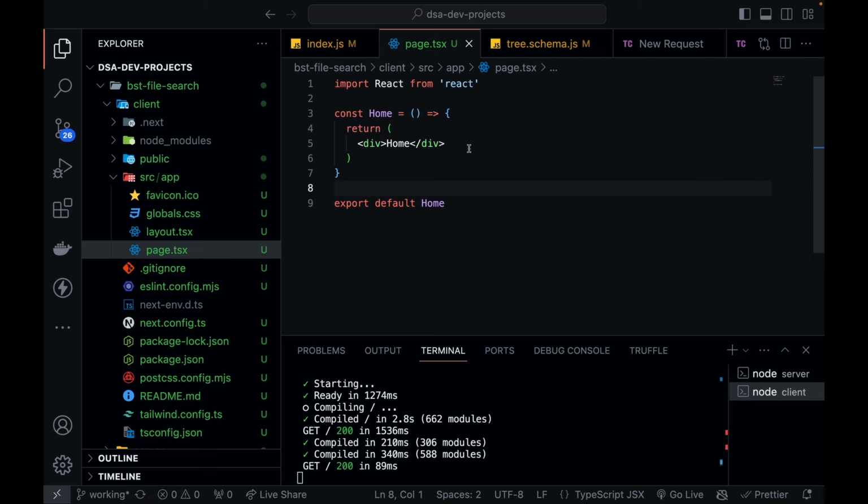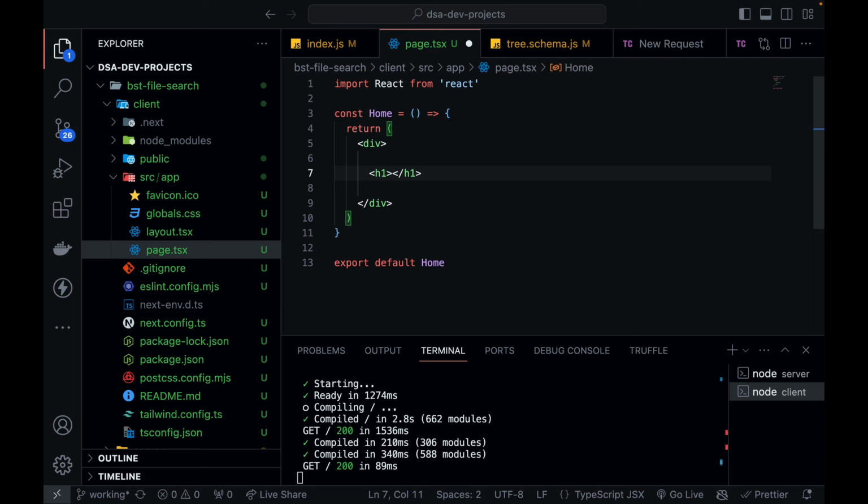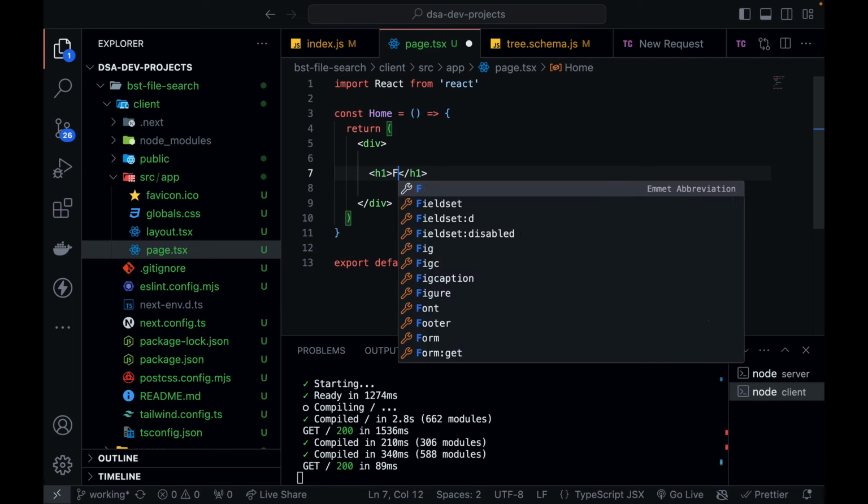Okay, so what I'm going to do is I'm going to create a div. That is totally fine. And inside this div, let's remove this. The first thing that I'm going to write inside this parent div is an h1 tag. That is the heading of my web application. That is file search.